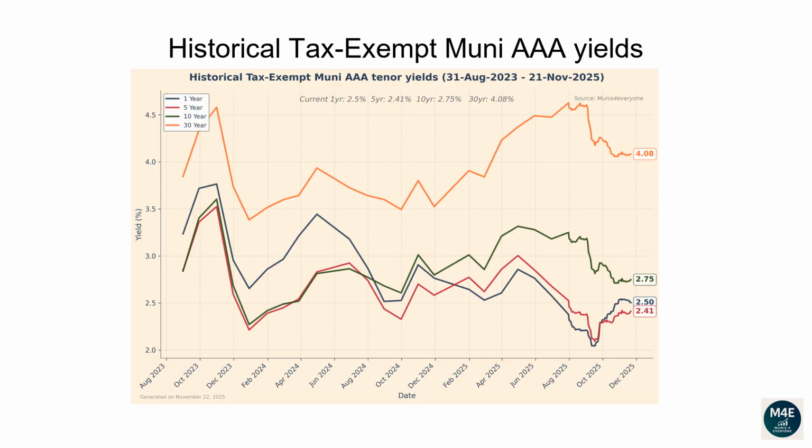This line plot and the next plot show how each tenor of the Muni yield curve has changed over time. From the 31st of August 2023 to the 21st of November 2025, the 1-year yield has dropped from 3.24 to 2.5. The 5-year yield has dropped from 2.85 to 2.41. The 10-year yield has dropped from 2.84 to 2.75. The 30-year yield has increased from 3.85 to 4.08.